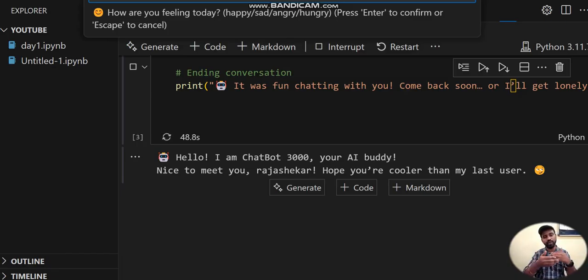Like already previously this chatbot has interacted with many people. But now my name is new to the chatbot, so it is giving nice to meet you, Rajshekhar. Hope you are cooler than my last user. Like, you are looking cooler than the last user. Now it is asking how are you feeling today. So let me take happy.